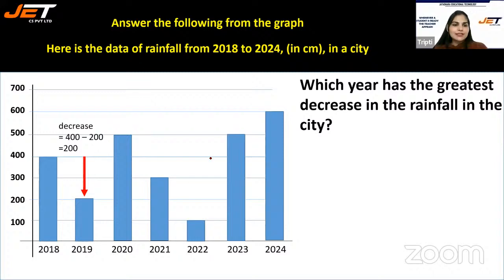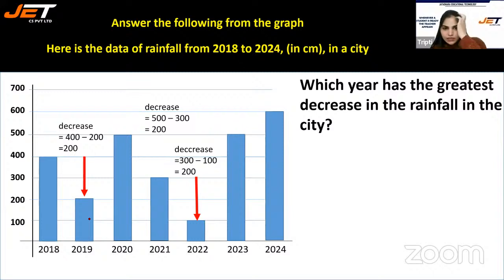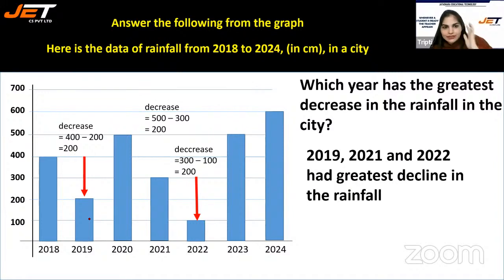If I talk about this from 2018 to 2019, the decrease is 200. From 2021 to 2022, it's 200. And in 2022, the decrease is 200. So that means 2019, 2021, and 2022 had greatest decline in the rainfall.